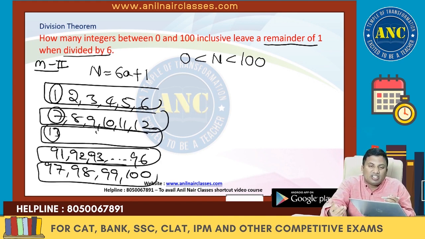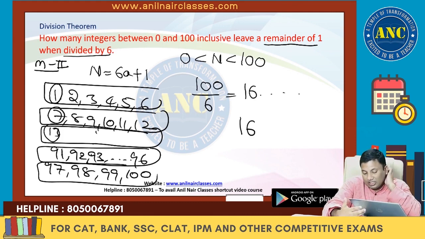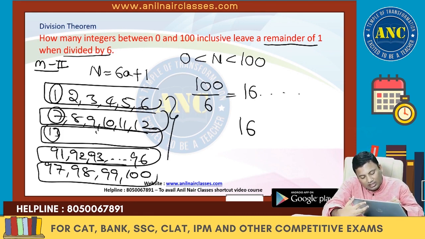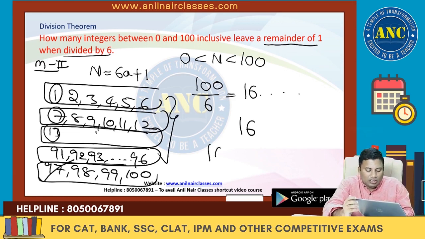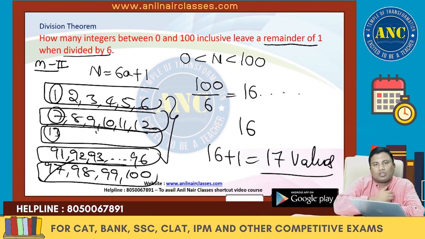How many such sets of 6 are there in 100? 100 by 6 is 16 point something. So 16 sets of 6 are there, up to 96. Another set also has another value. 16 plus 1 is 17 values. You can write the series and you can solve.